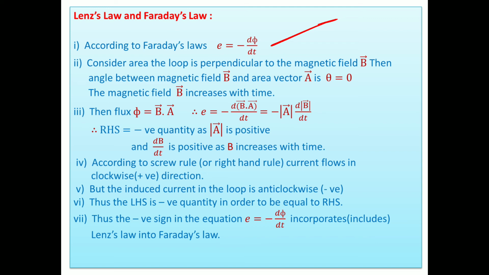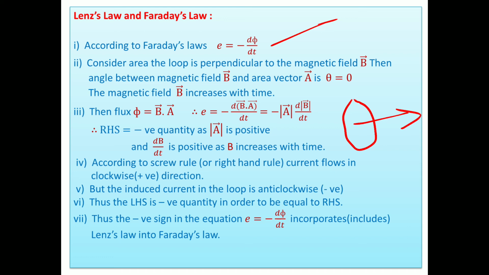Consider the area of the loop perpendicular to the magnetic field B. Suppose we consider here is the area and this is the magnetic field. The area has its area vector, and this area vector is always perpendicular to the plane of the area.